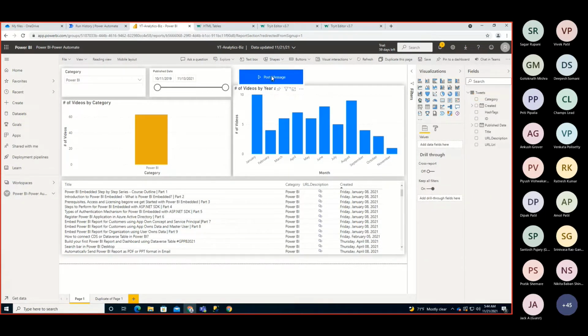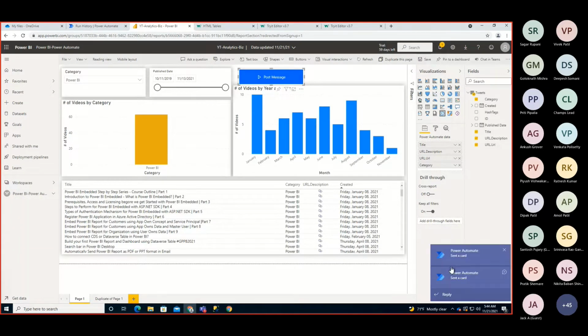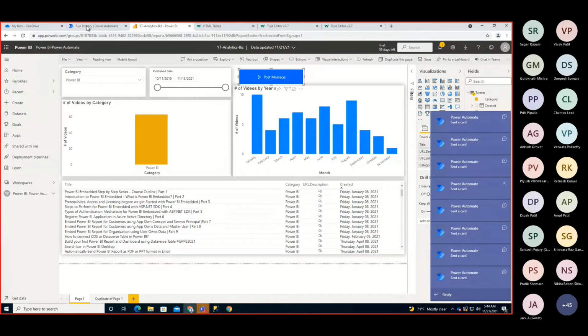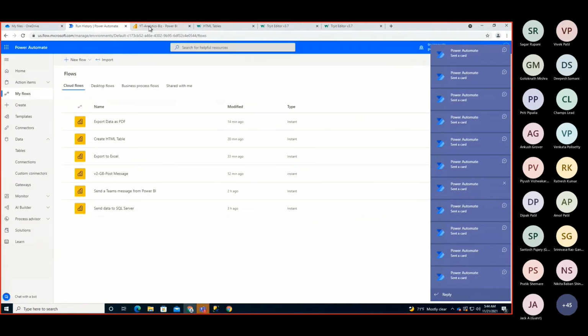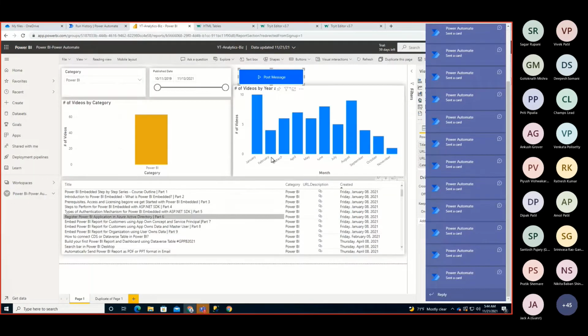To test that in edit mode, basically you need to press the control key and mouse click, and it is triggering, and it has triggered successfully. And you can see in my particular Teams, I'm getting this many notifications because I haven't selected any month from here.